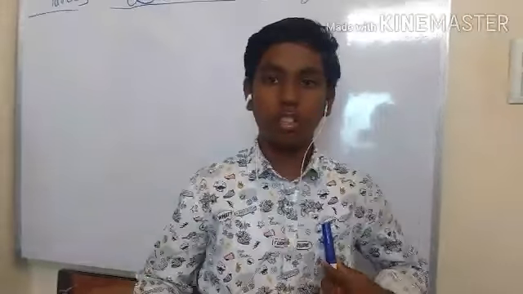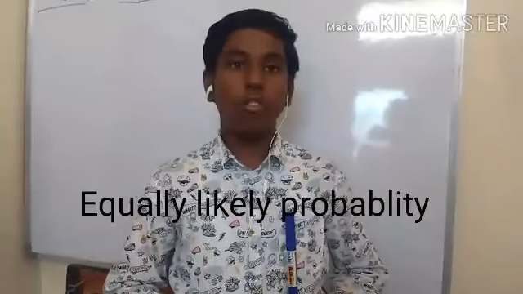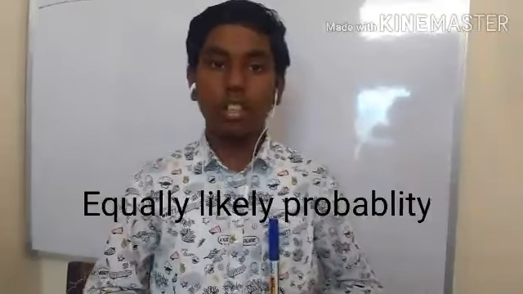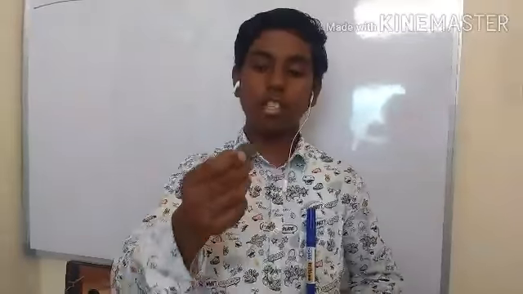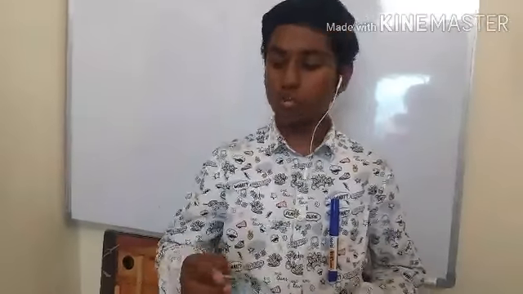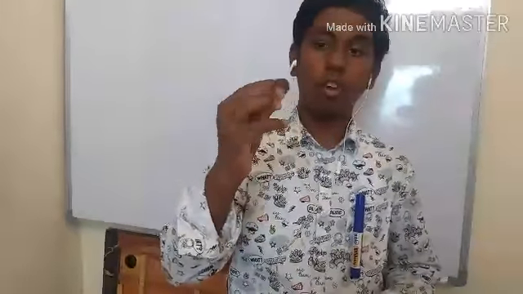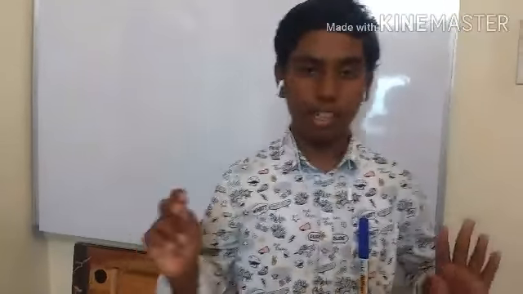Now let's go to equally likely probability. Now I'll toss this 10 times. I have tossed this 10 times, and I got 6 times tails and 4 times heads. So what is equally likely probability here?